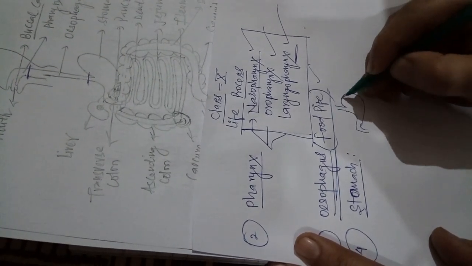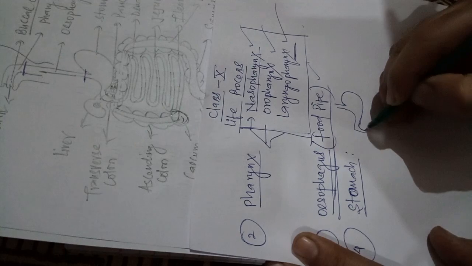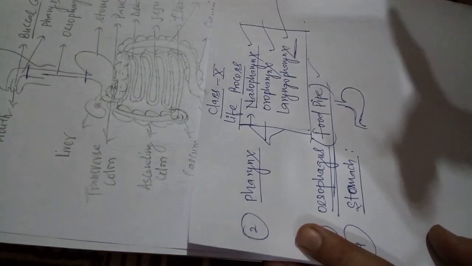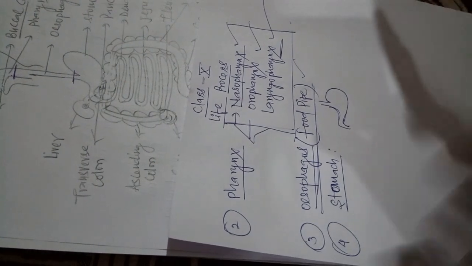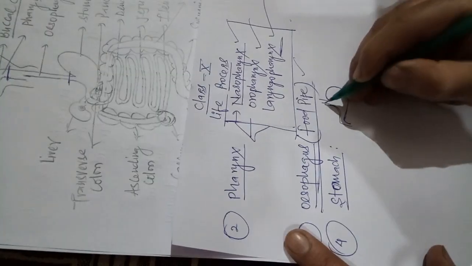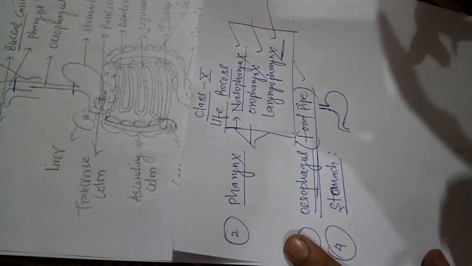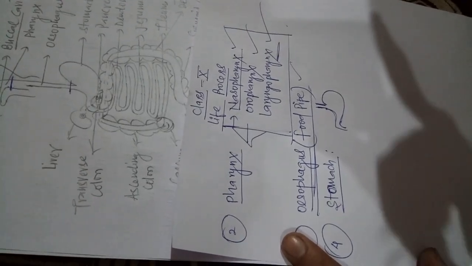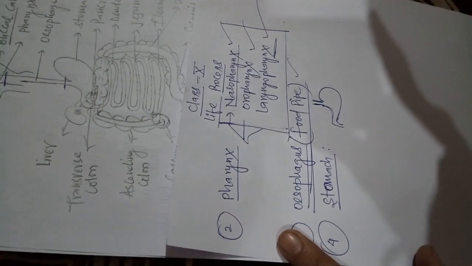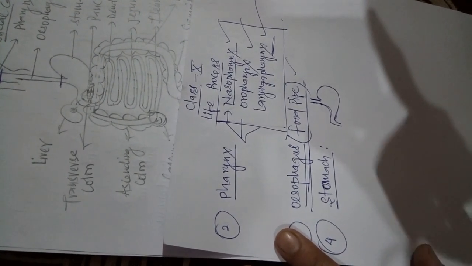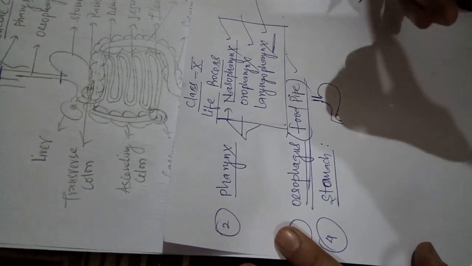The wall of the stomach is thick because it helps in the crushing of food. When the food, after chewing, comes inside the stomach, it collects this food and starts the digestion of this food.